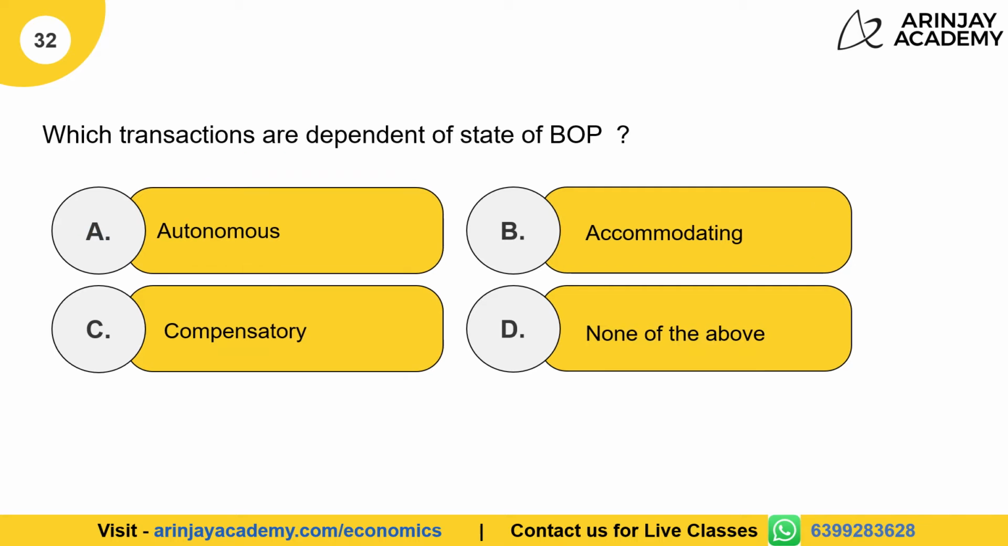Which transactions are dependent on the state of balance of payment? Now, when we talk about the three types of transaction, it is the accommodating transactions which are dependent on the state of balance of payment. And therefore, the correct answer is B.